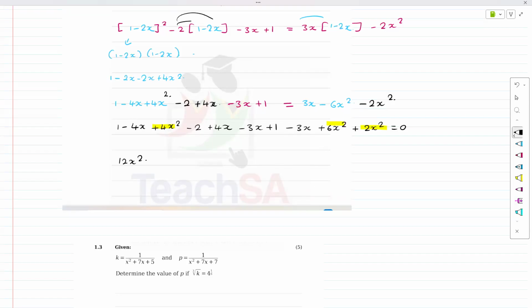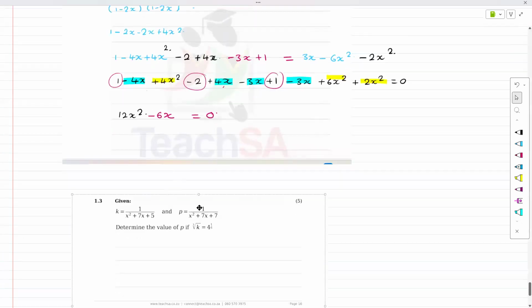Let's go with the next one. Let's go with the x's. 1, 2, 3, 4. So there's minus 4 plus 4 cancels out. Minus 3 is minus 6. So that's minus 6x. And then, 1 plus 1 is 2, and 2 minus 2 is 0. Okay, cool. So all of that nonsense equals to this, right?